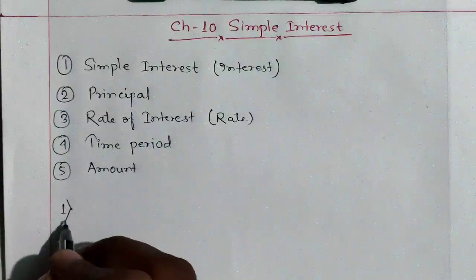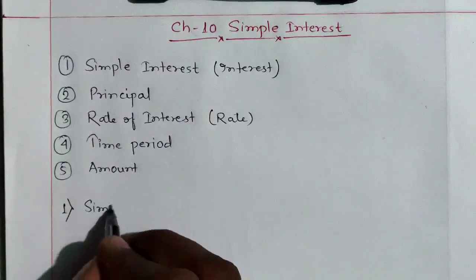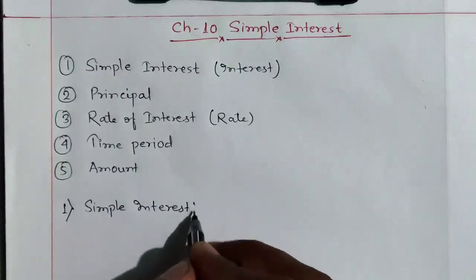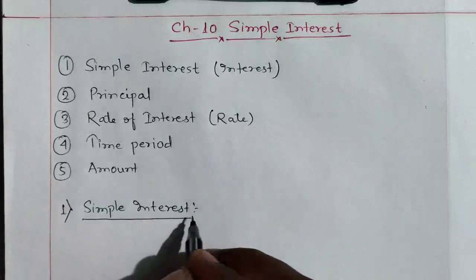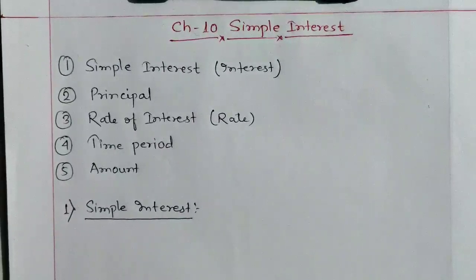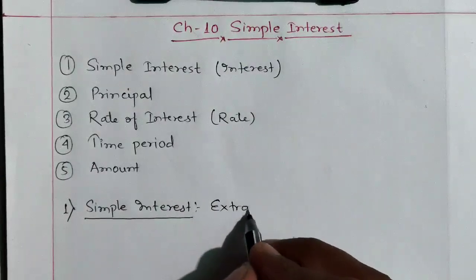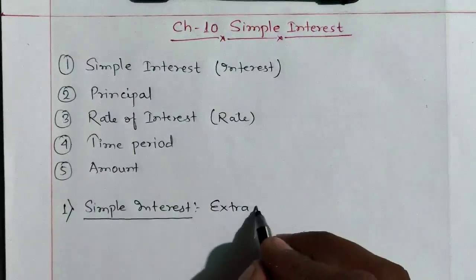First we are going to discuss the definition of simple interest, or simply we can say it as interest. Interest means extra money. You can see the definition from your book also.